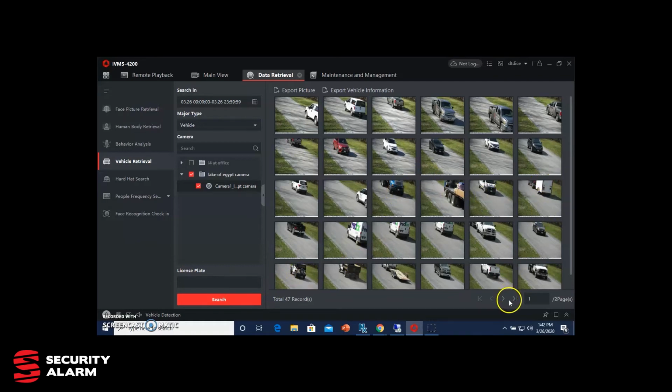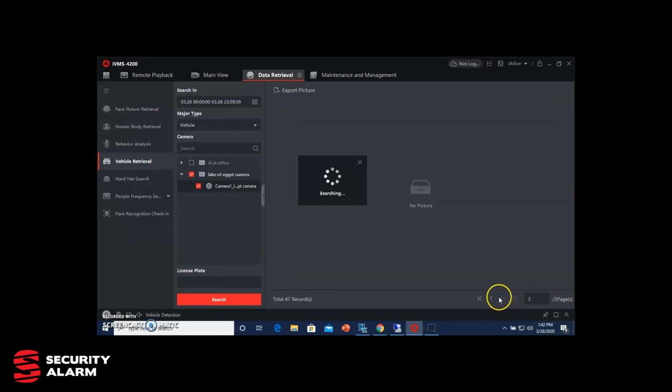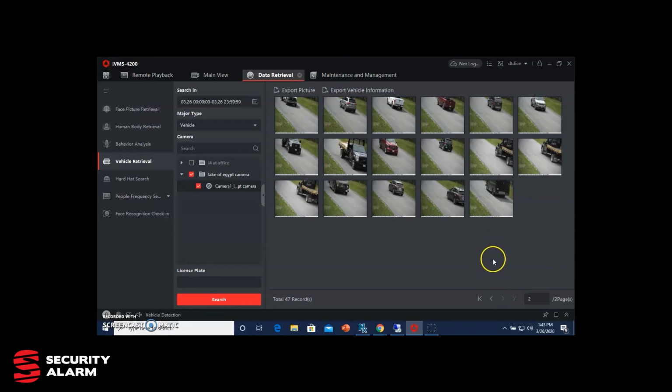So this is page 1 of 1. I can shuffle over and go to page 2 of 2. And I quickly have a snapshot of every vehicle that's passed on that road.